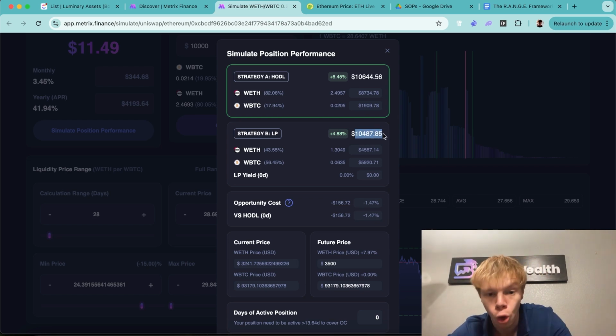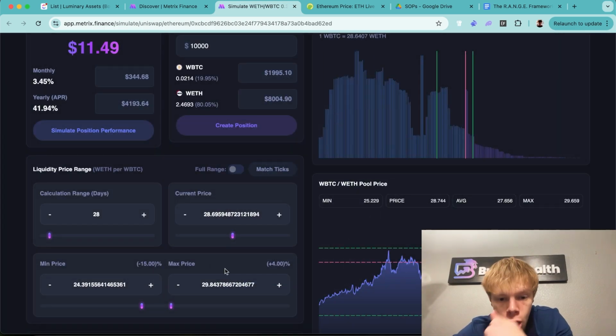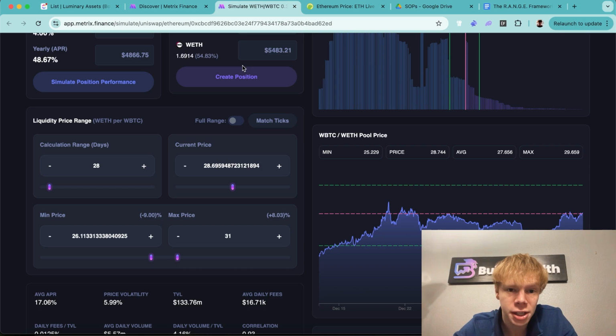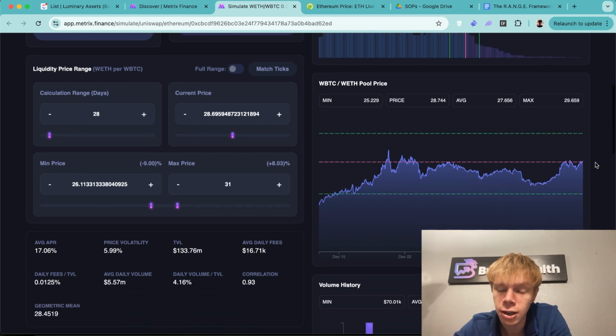We have $200 more by starting with more Ethereum because we're starting with the asset that's doing better, and we're selling more of it over time into wrapped Bitcoin. Anyways, back to what I would do in this instance. I would actually bring this price probably over here, right at 31. That's going to give you about 55% Ethereum. It's going to allow Ethereum to perform, but it's also going to allow for room for retracement.